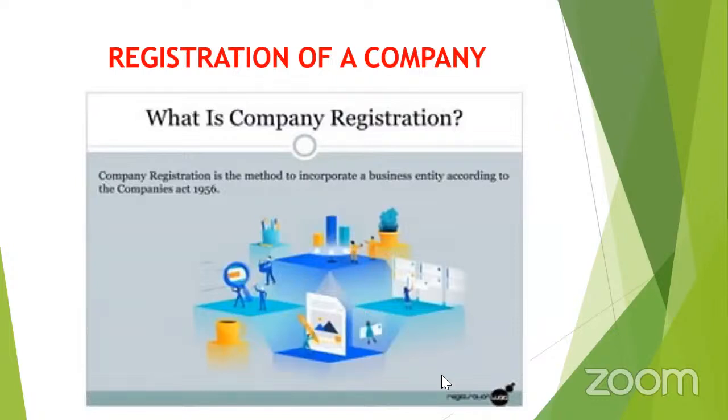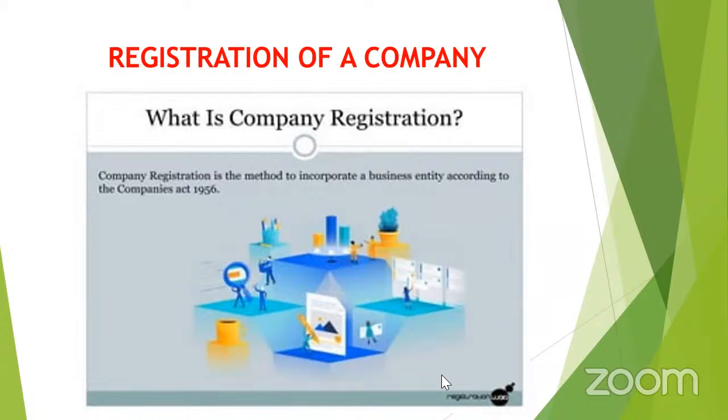So here I already told you about the stages for the promotion of a company. If a company wants to be promoted, there are totally 4 stages. One stage is promotion of the company. Second stage is incorporation, also called registration of a company. Third is called capital subscription, meaning raising of capital. Fourth stage is called commencement of business.